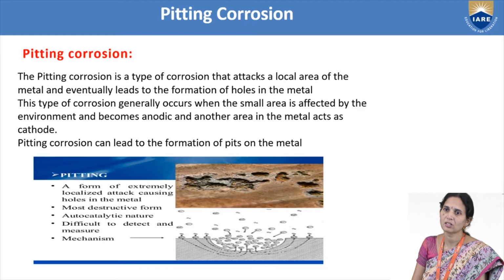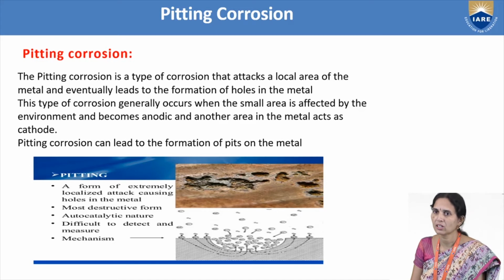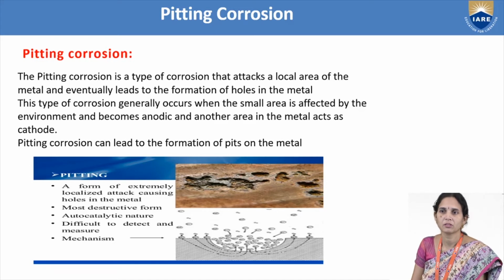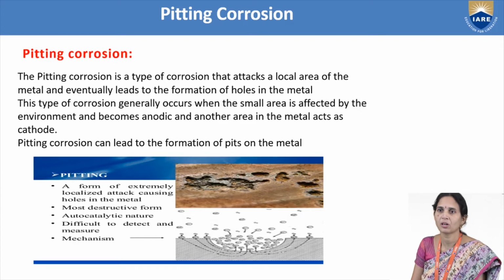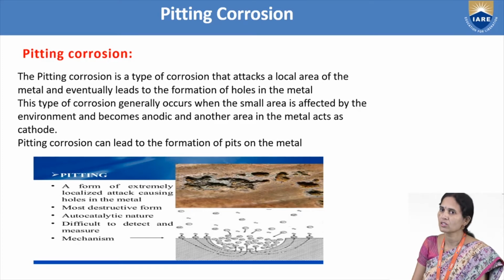So first we discussed waterline corrosion. When differential aeration is there, an oxygen concentration cell develops, one part of the metal will act as anode, one part of the metal will act as a cathode. Where the concentration of water is less, that part will act as anode. Where the concentration of water is more, that part will act as cathode.